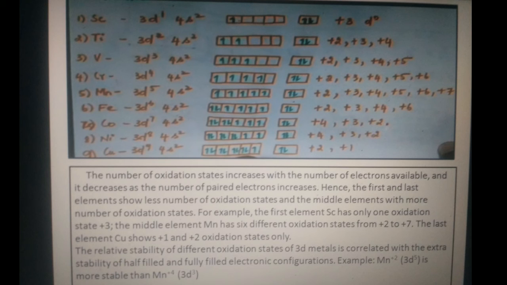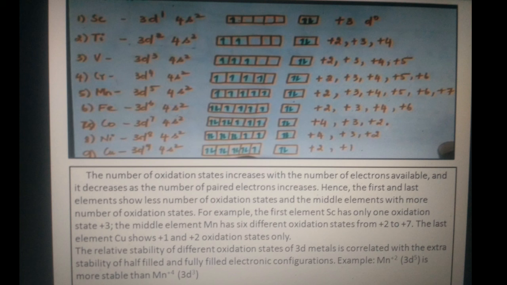The number of oxidation states increases with the number of electrons available, and decreases as the number of paired electrons increases. Hence, the first and last elements show fewer oxidation states, and the middle elements show more. For example, the first element scandium has only one oxidation state, +3. The middle element manganese has 6 different oxidation states, from +2 to +7. The element copper shows +1 and +2 states only.